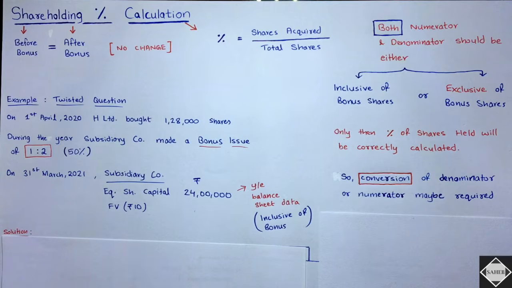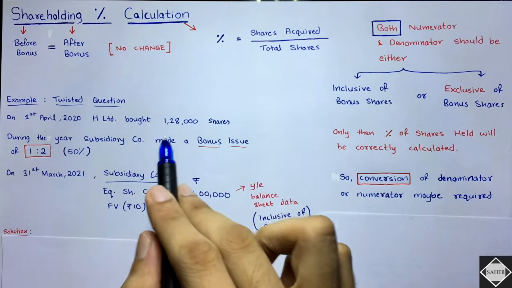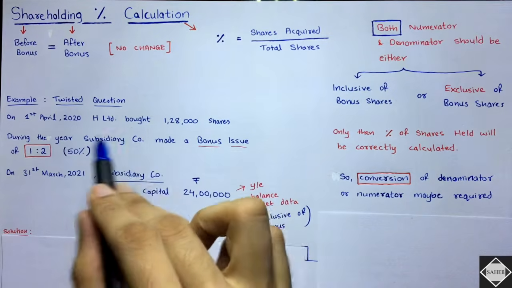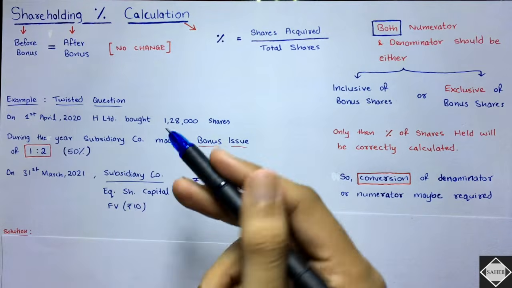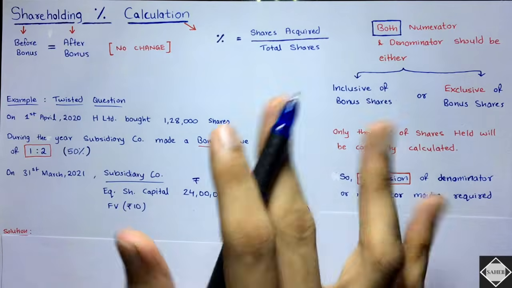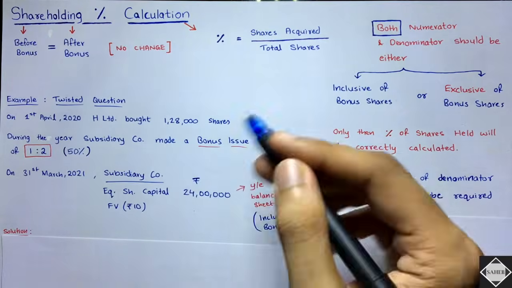But now in certain questions, see what they have done in this question. On 1st April 2020, H Limited bought 1,28,000 shares. In the question, they are saying exactly how many shares were purchased or acquired by the holding company, which are 1,28,000 shares. Fine. Now these shares are exclusive of bonus.